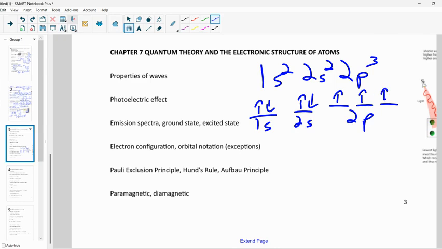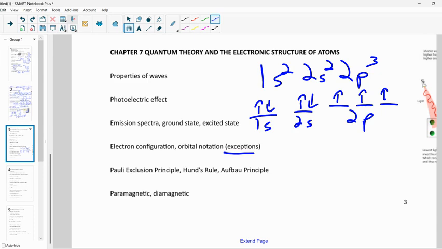This is helpful to us, in that now we're able to figure out how many unpaired electrons there are. Right here, how many unpaired electrons? We can see there's 3. If we just saw the configuration, we might not think to put them out there like that. So we could see how many unpaired electrons there are. Exceptions to the orbital notation or electron configuration, we can explain it all based on a lower energy state.